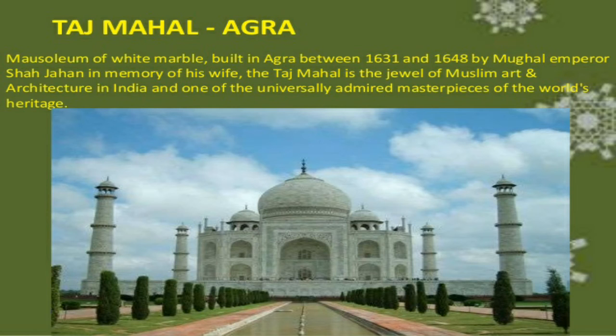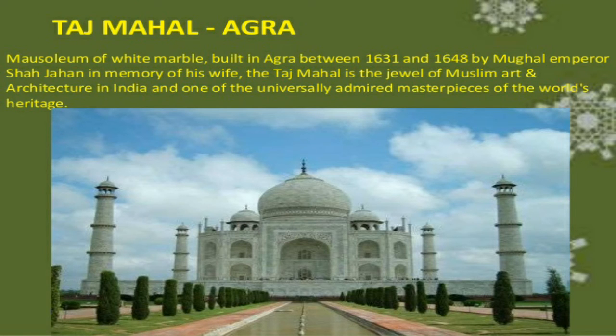So, the Taj Mahal is a mausoleum of white marble built in Agra between 1631 and 1648 by Mughal Emperor Shah Jahan in memory of his wife. The Taj Mahal is the jewel of Muslim art and architecture in India and one of the universally admired masterpieces of world's heritage.